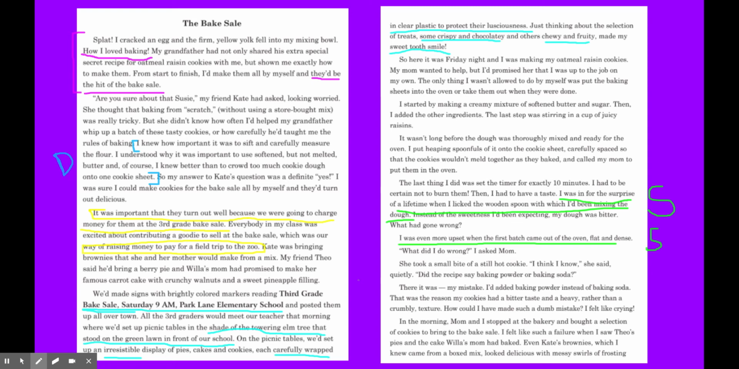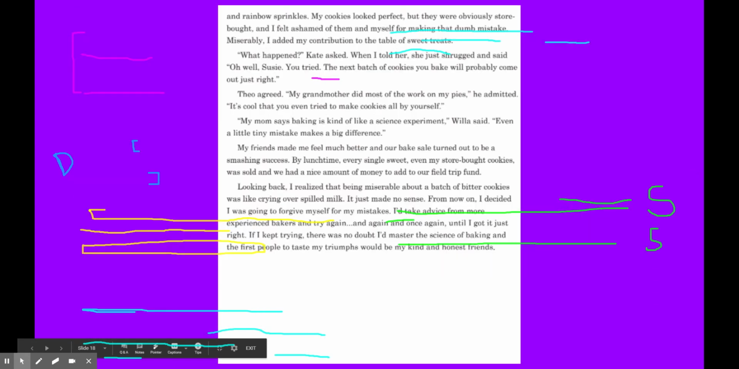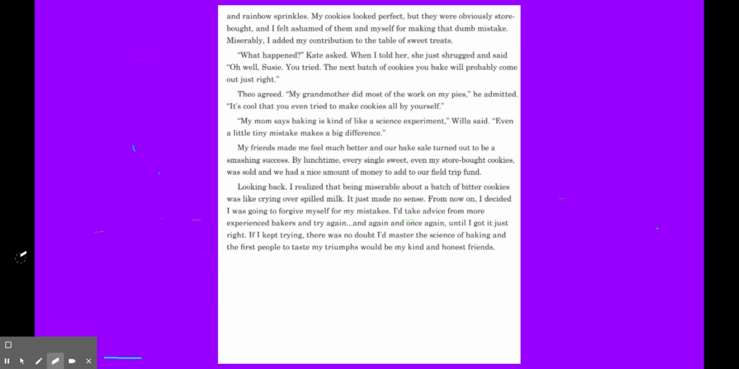I felt like such a failure when I saw Theo's pies and the cake Willa's mom had baked. Even Kate's brownies, which I knew came from a box mix, looked delicious with messy swirls of frosting and rainbow sprinkles. My cookies looked perfect, but they were obviously store-bought, and I felt ashamed of them and myself for making that dumb mistake. Miserably, I added my contribution to the table of treats.